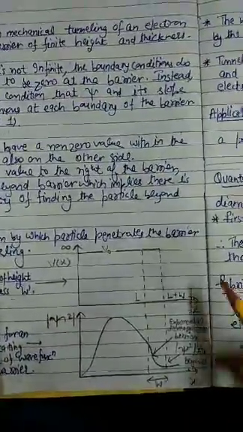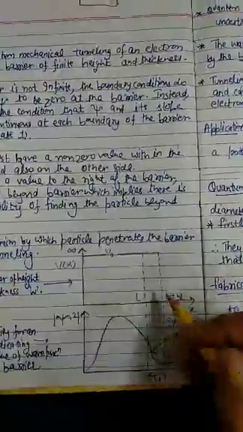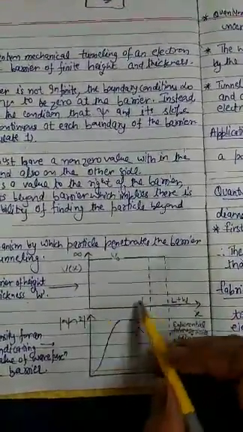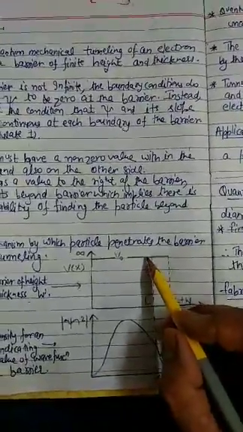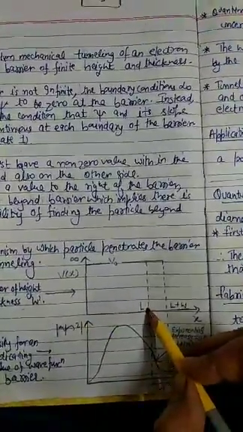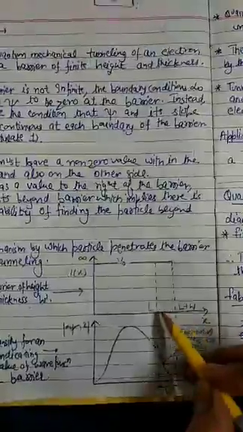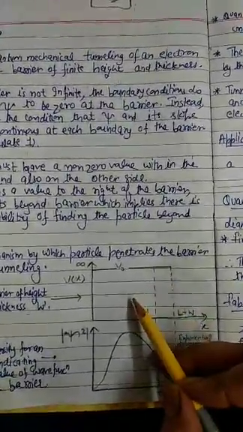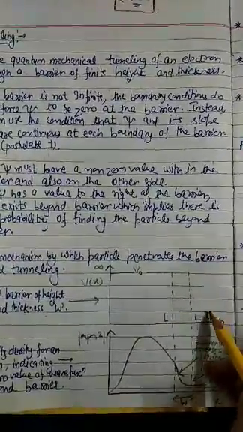You can see in this diagram, instead of showing an infinite barrier, we are showing the barrier to be of very small thickness w. Let us suppose this is x is equal to 0, and this is x is equal to L. This is the potential barrier having the height V0, with the barrier from x is equal to 0 to x is equal to L. Now instead of assuming this barrier to be infinite, we are assuming this barrier of width w. So this is the barrier width L plus w. Now what will happen? The electron will penetrate this barrier and reach the other side.